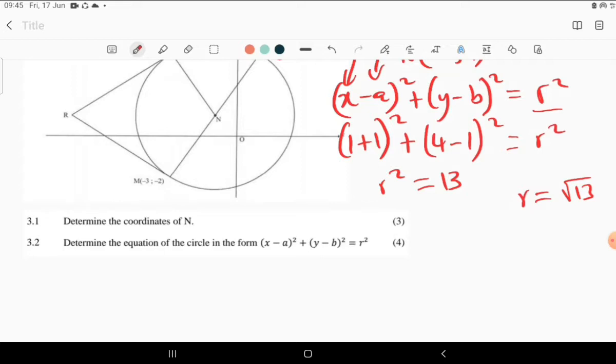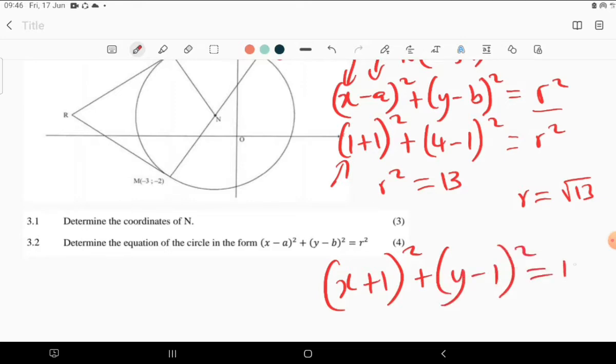So let's write the equation now. The equation must be in terms of X and Y. That is why you have to know what is A, what is B, and what is R squared, so that in your equation, you don't have A or B or R squared. You have the numerical values of those variables. Now in the place of X, you put X plus 1, then squared, plus Y minus 1, then all squared is equal to 13. So this is the equation that we have now.